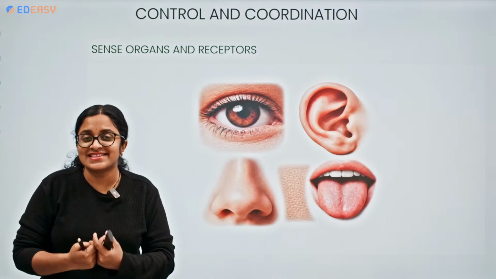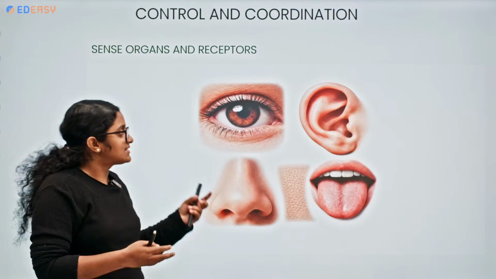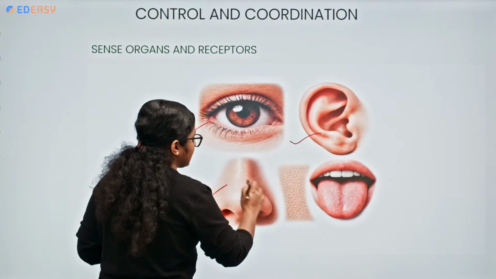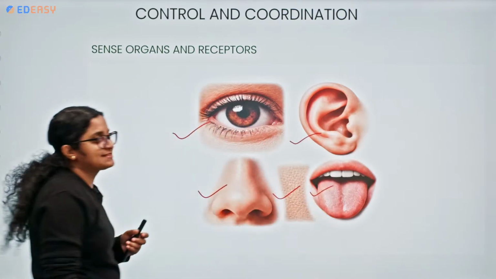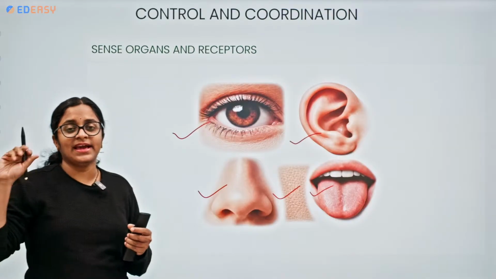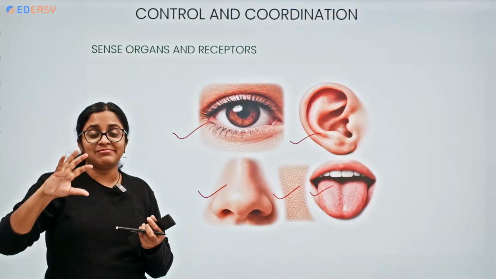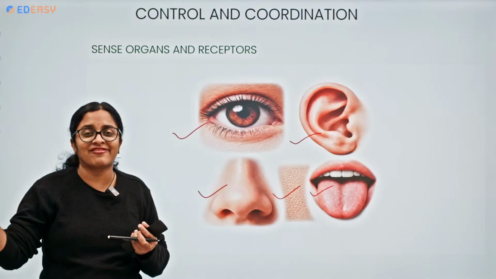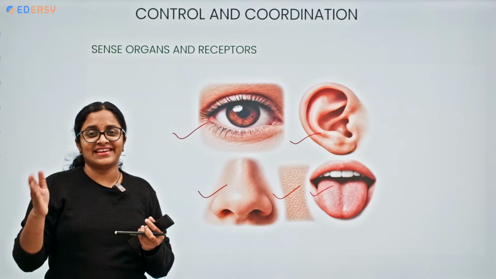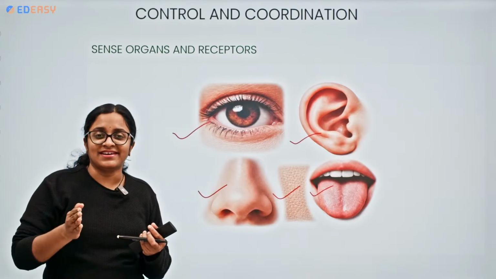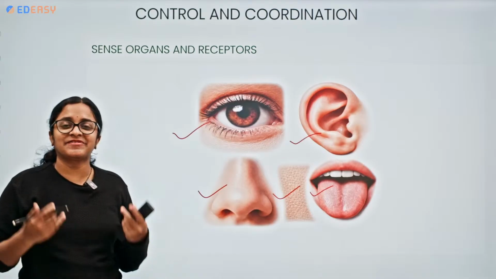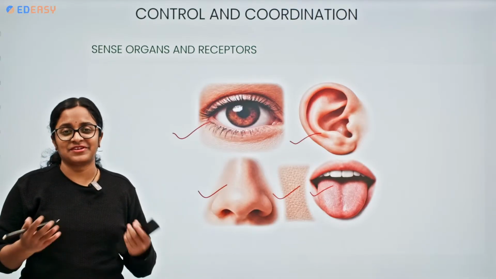Your sense organs. So, what are sense organs? The eyes, ears, nose, tongue, and skin are the sense organs, 5 sense organs. Okay, what will they be doing? They will be sensing the changes within the environment, and they will be giving the information to whom? To your brain. Okay, so to whom? Of course, to our brain.